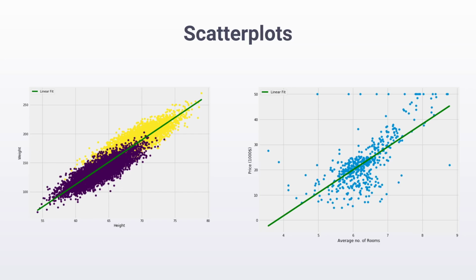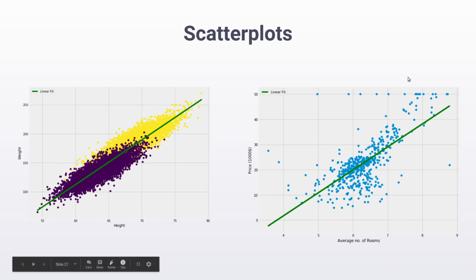What this means is that we have data which contains 1,000 rows and two columns. One column is height, one column is weight. We simply take each row, find the height, find the weight, and use them as the XY coordinates of where that particular dot should lie on the graph paper. That's how we draw a scatter plot.